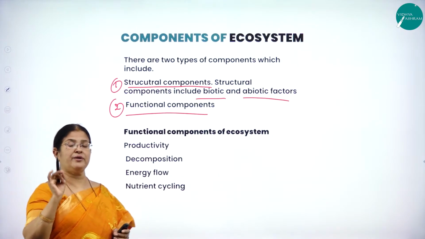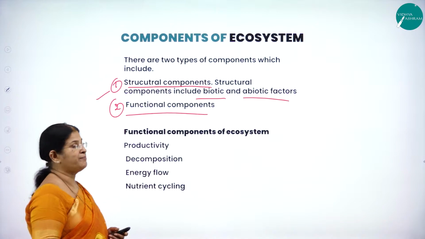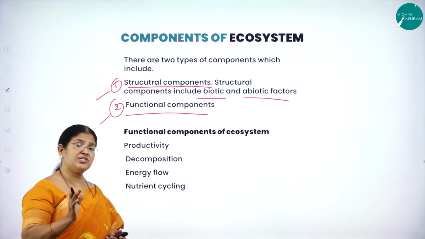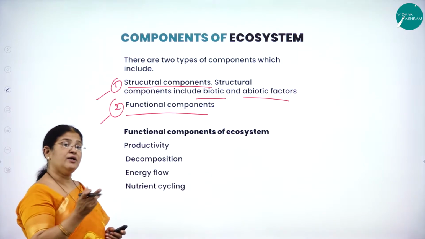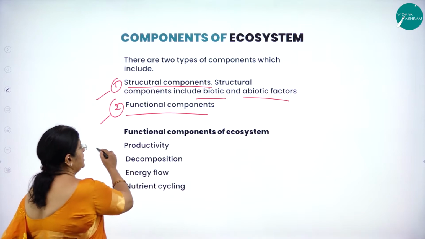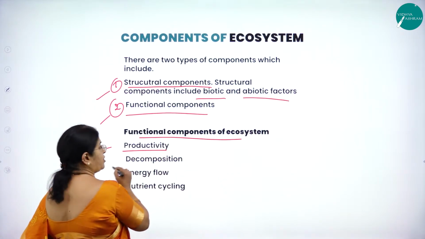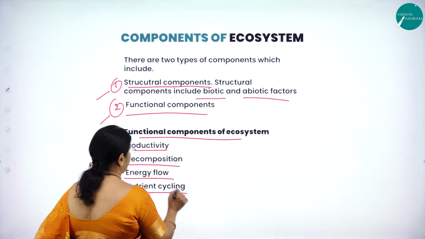So what are the two very important components of an ecosystem? One is called the structural component and the second one is called the functional component. Structural component of an ecosystem include what? Biotic and abiotic factors, whereas the functional components of an ecosystem comprises of productivity, decomposition, energy flow and nutrient cycling.